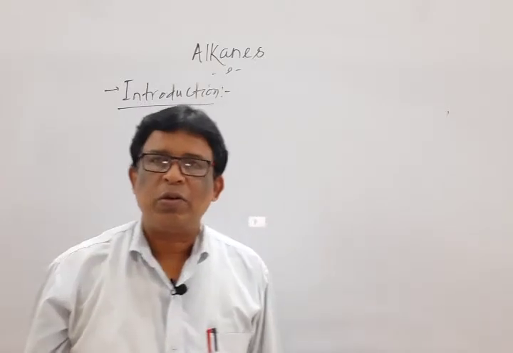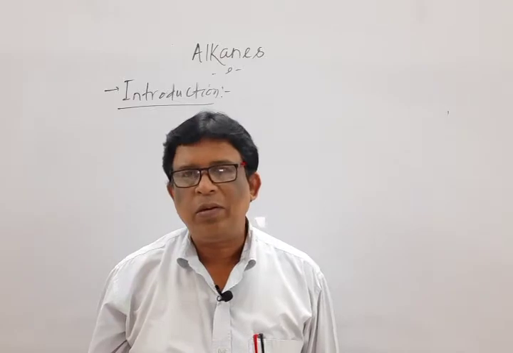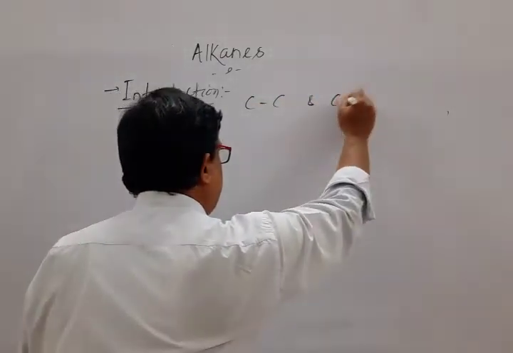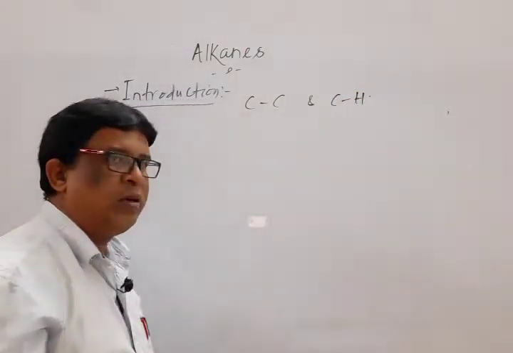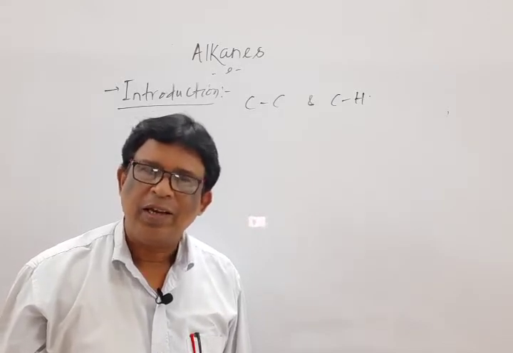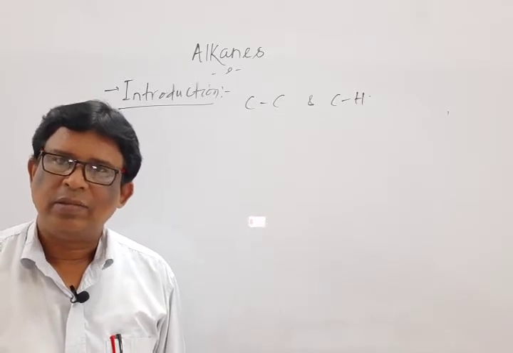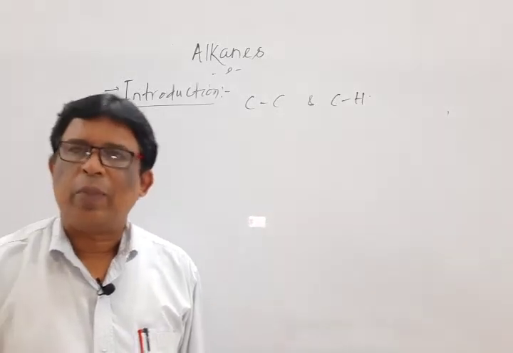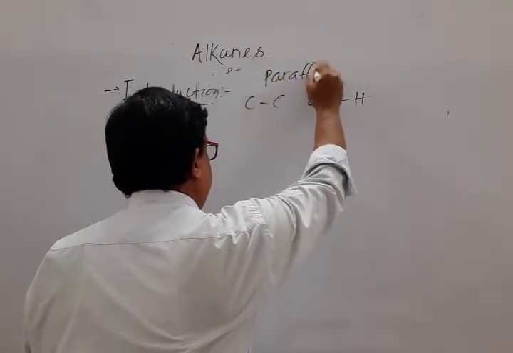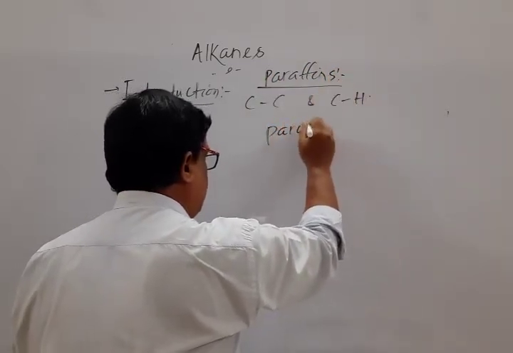Alkanes, otherwise also known as saturated hydrocarbons, are compounds containing carbon-carbon single bonds and carbon-hydrogen single bonds. They may be a straight chain or a branch chain. Generally, they are also known as paraffins. Mark that. It is derived from the Greek word parum.